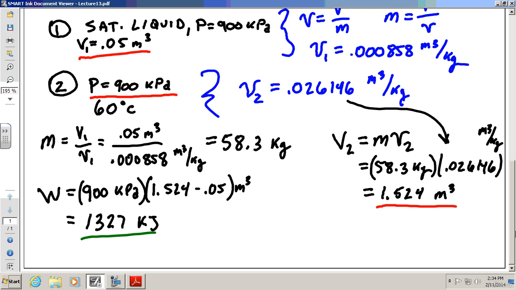That's why I would tell you as a tip, if pressures are given to you in kilopascals, it's nice to keep them in that, because then if you multiply by a volume, you're going to get kilojoules. If you have pressure in megapascals and you multiply by a volume in meters cubed, you're going to get megajoules. So as long as your volume's in meters cubed, you can do that.